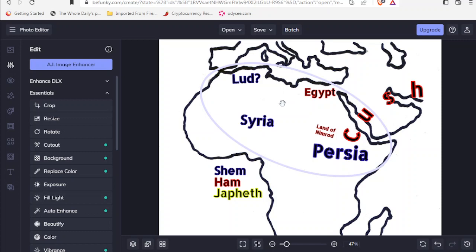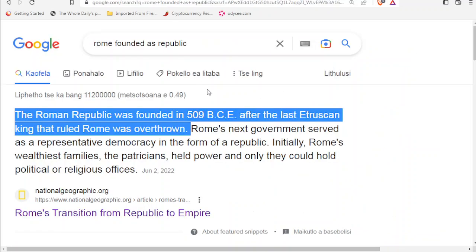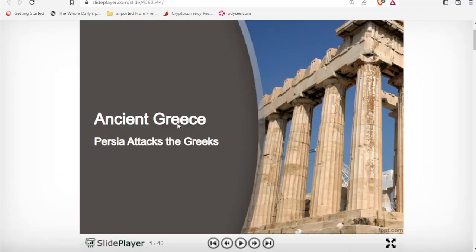And what we're going to do now is think about the founding of Rome. Rome was founded as a republic in 509 BC, after the last Etruscan king that ruled Rome was overthrown. We're going to think about the history that happened before this and start to build towards ancient Greece and Persia attacking the Greeks.